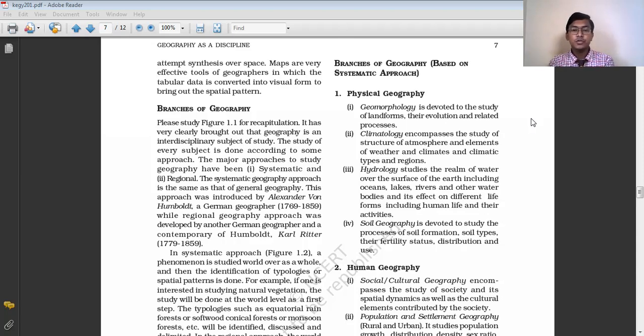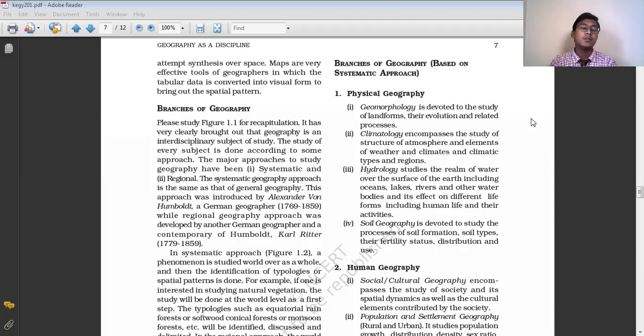Geomorphology is a part of physical geography, and its main subject matter is to study landforms, their evolution, and their related processes. Geomorphology mainly studies how the landforms came into existence, how they were formed, how they got evolved, and also the various processes which are engaged in the formation of the different types of landforms.